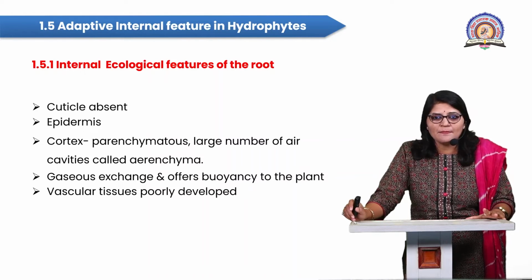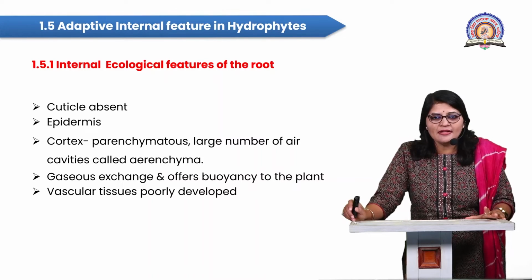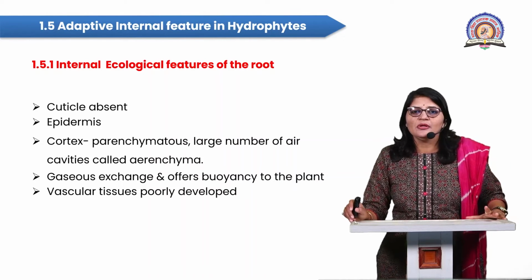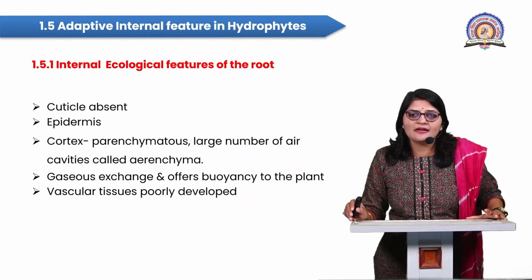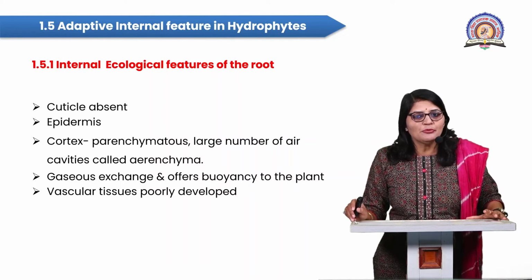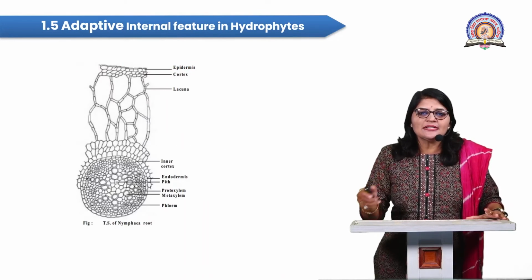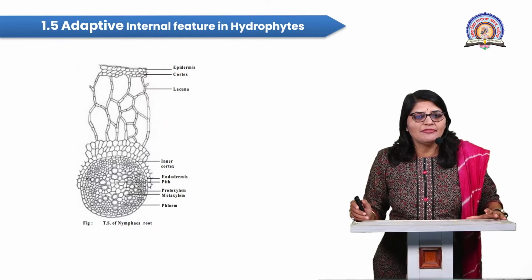One is xylem. Xylem helps in the conduction of water and minerals, while the phloem helps in the conduction of food material. So the vascular tissues, xylem and phloem, are poorly developed in the root system. So students, see, this is the TS of the Nymphaea root.